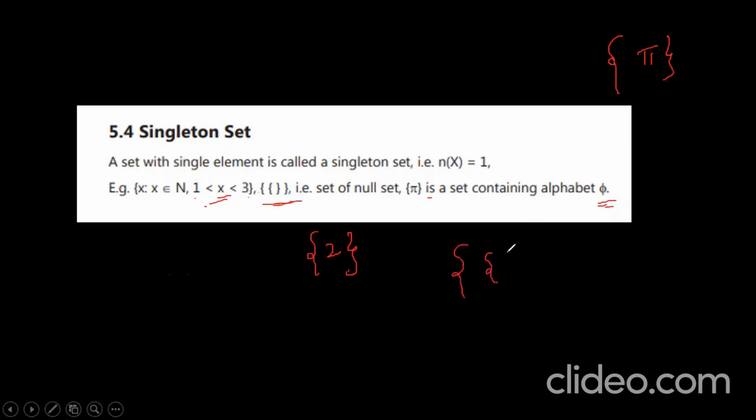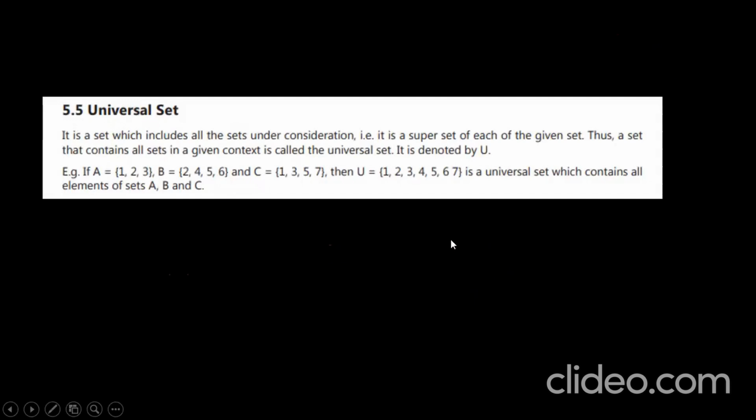Whenever you have it like this, it is a null set. Okay. Got it? Let us observe the next thing. Universal set. Next set is universal set. What is universal set? It is a set which includes all the sets under consideration. Okay. It is a superset of each of the given sets. Thus, a set that contains all sets in a given context is called the universal set.